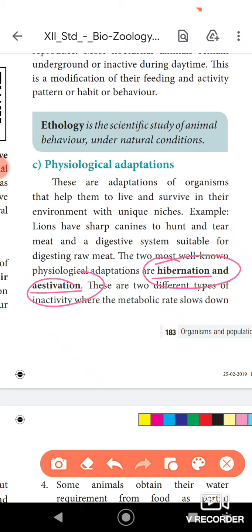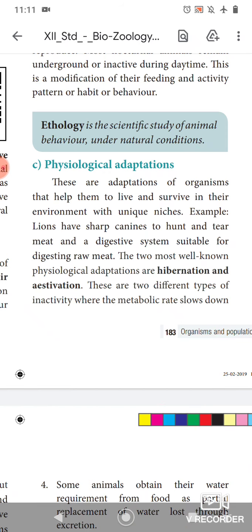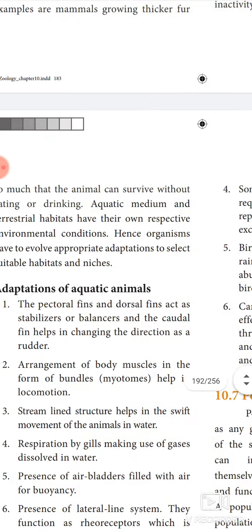During the high winter season, the animals become inactive and they are involved in hibernation. During the hot summer, the animals become inactive, and that particular phenomenon is called estivation. So these are the two important, well-known physiological adaptations seen in animals.